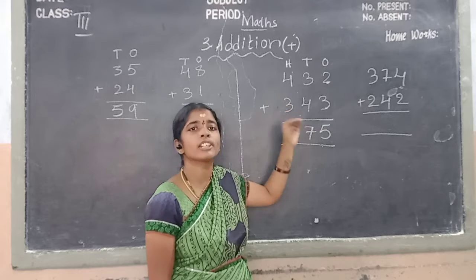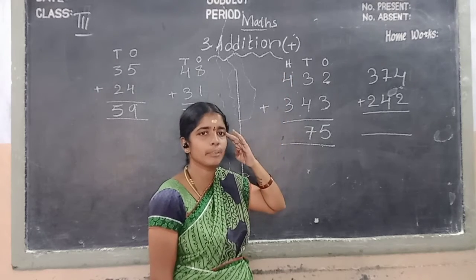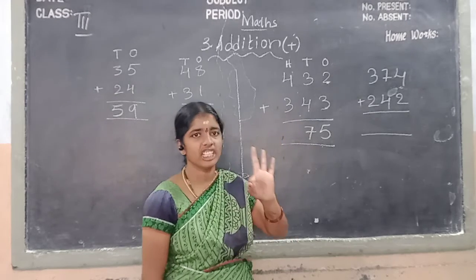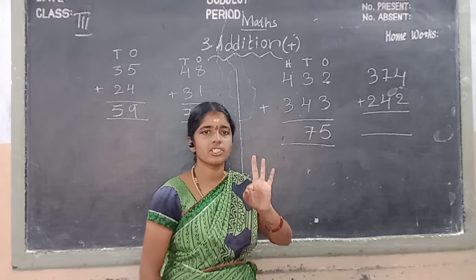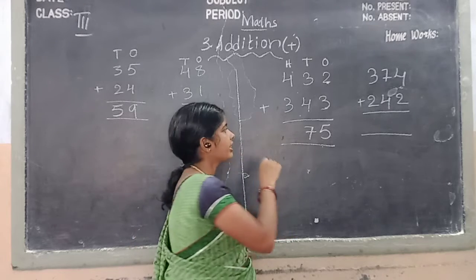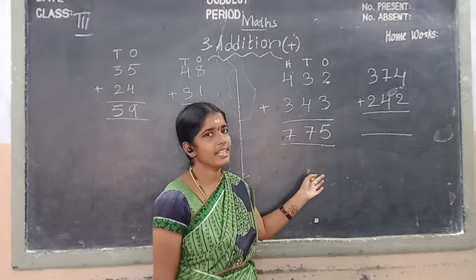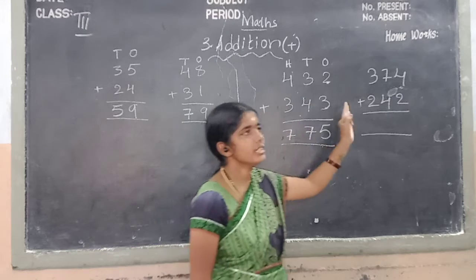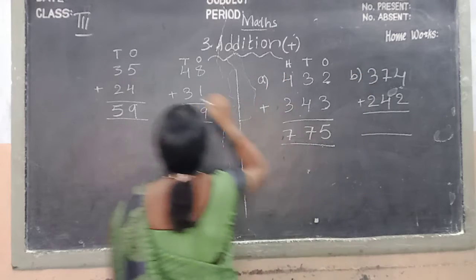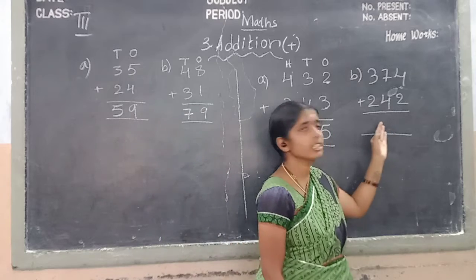In hundreds place, what is the first number, children? 4. So we keep 4 in mind and we take how many fingers, children? 3, and we take 3 fingers. Okay, children, shall we count after 4? 5, 6, 7. Shall we write the 7 in the hundreds place? Okay, children, now we are going to the second sum.